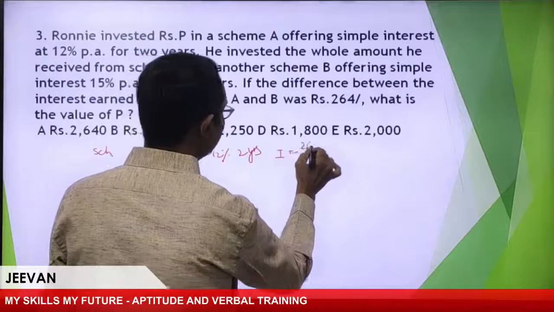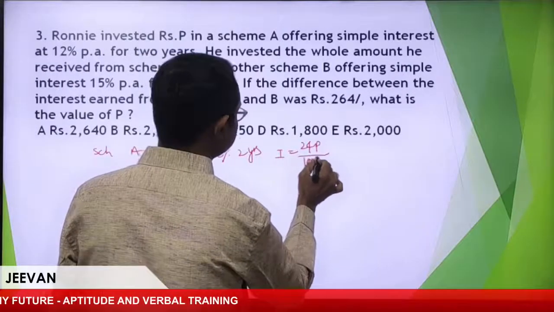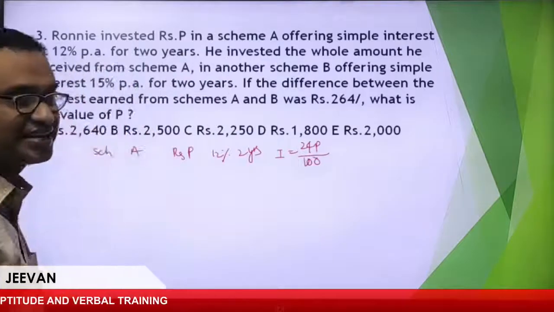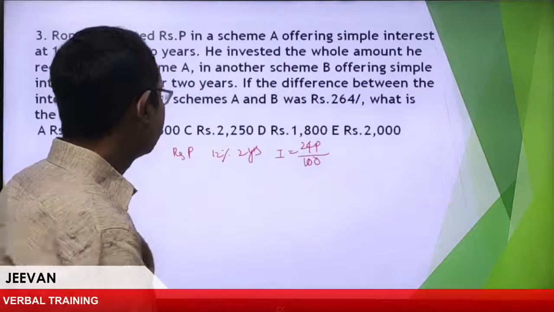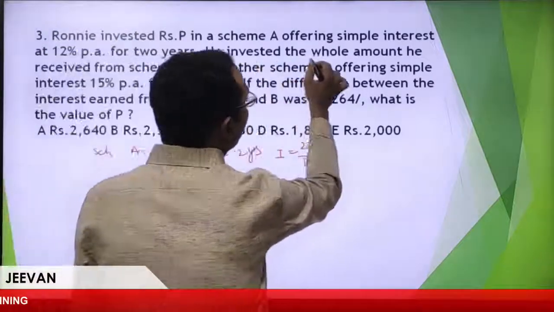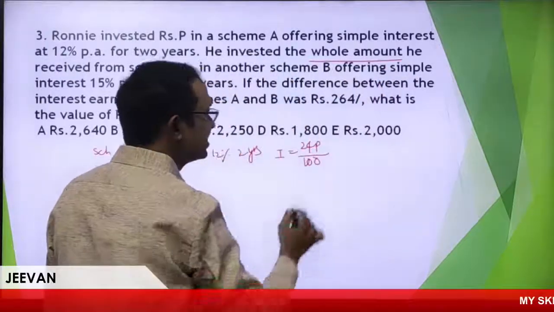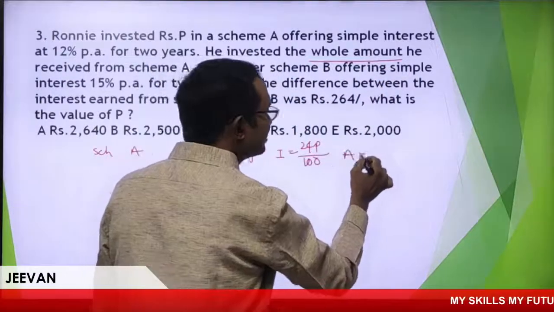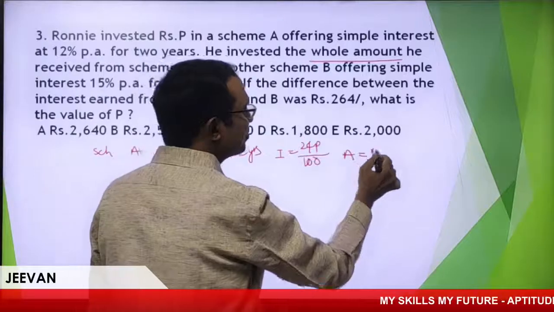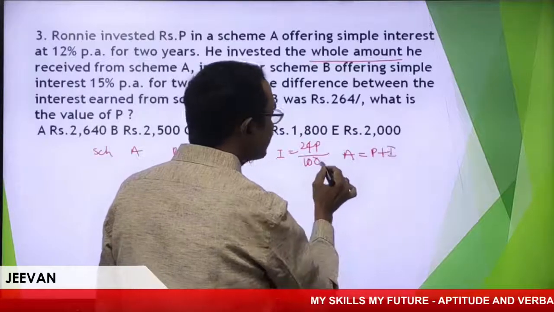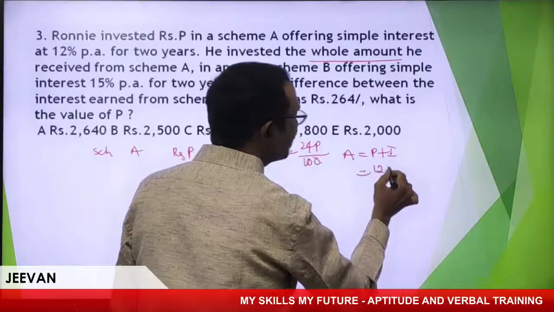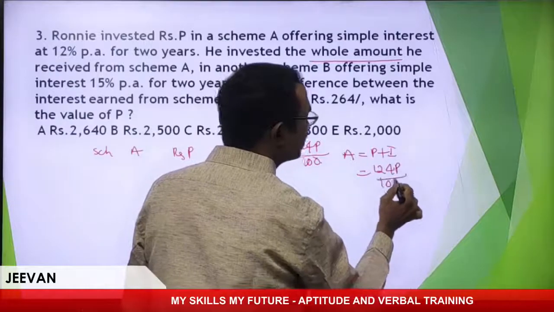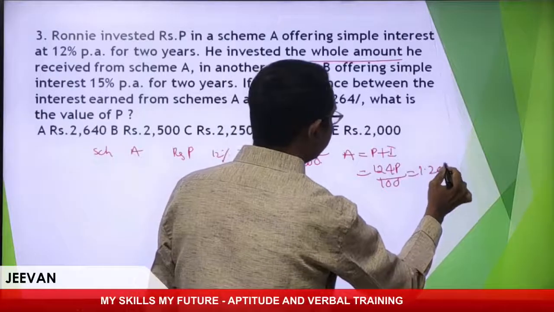It is absolutely 24P by 100. It is the interest, simple. The whole amount is P plus I. So if I take this, it will become 124P by 100. It is nothing but 1.24P.